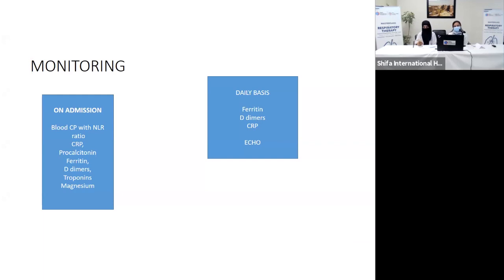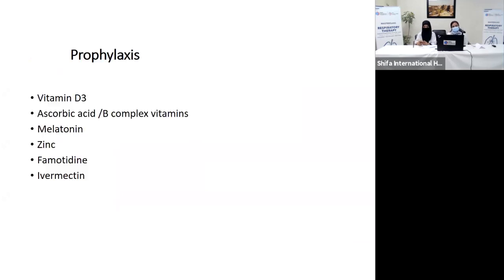Echocardiography I have mentioned in this slide because cardiac causes lead to mortality in COVID-19, but it would only be performed if a patient has comorbidities like hypertension, diabetes, or cardiac comorbidities, or if we suspect that the patient has stress cardiomyopathy. Otherwise, routinely, it is not indicated.